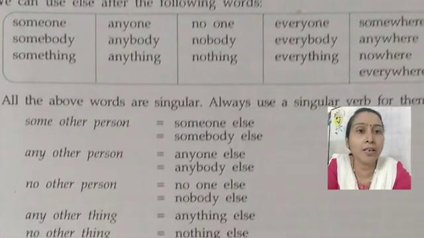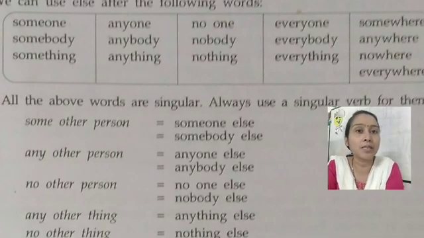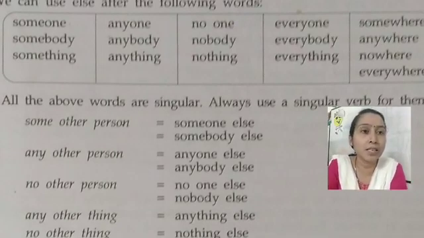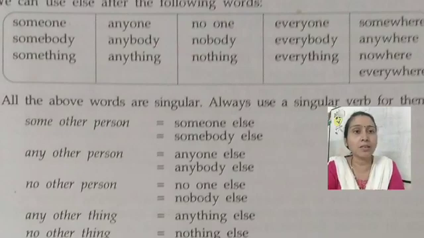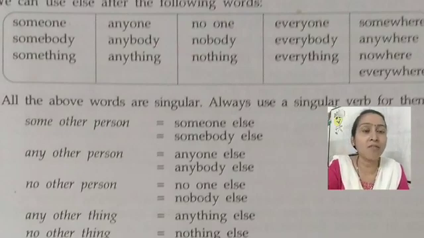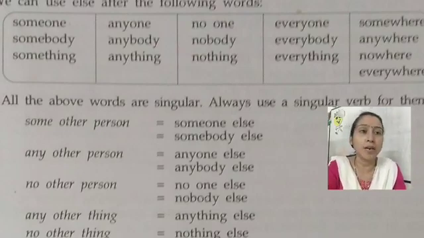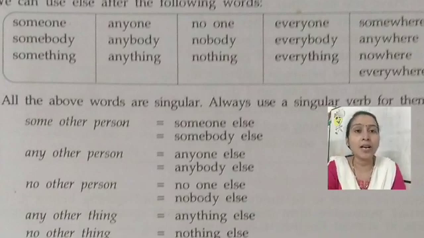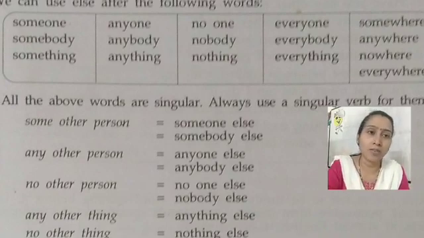Look at your table here. Some other person, instead of some other person we have to write someone else, somebody else in the sentence. Okay, and any other person is equal to anyone else, anybody else.